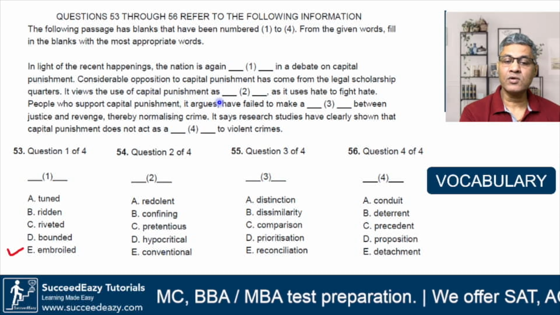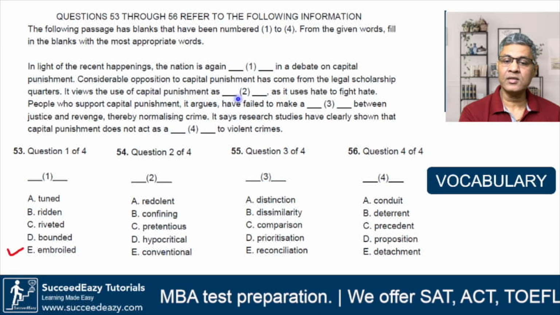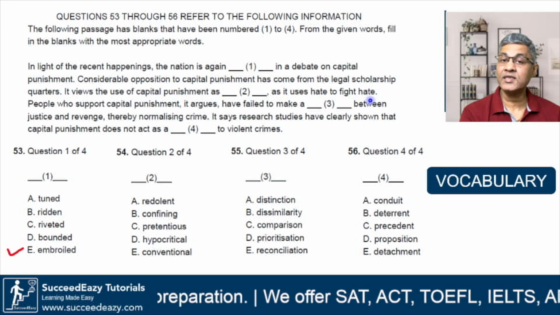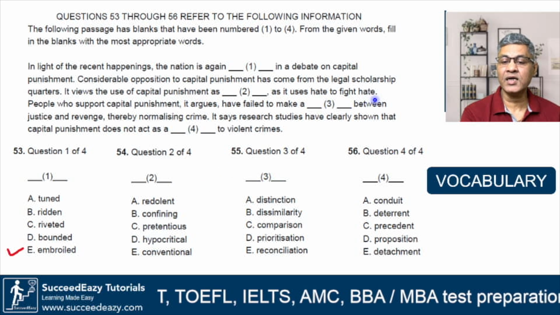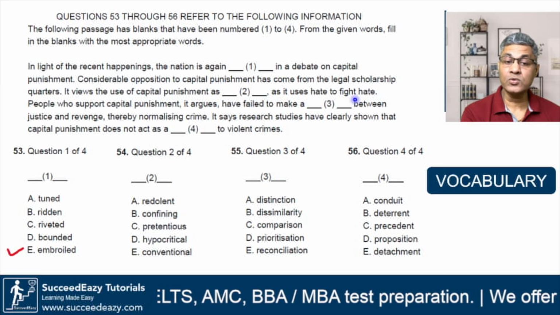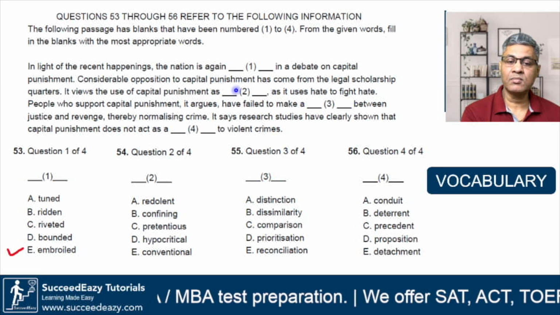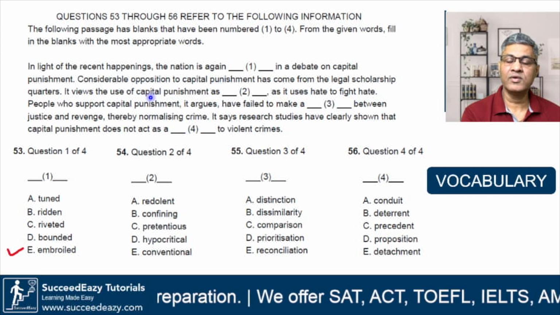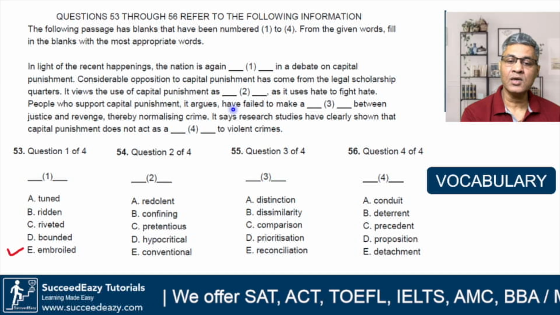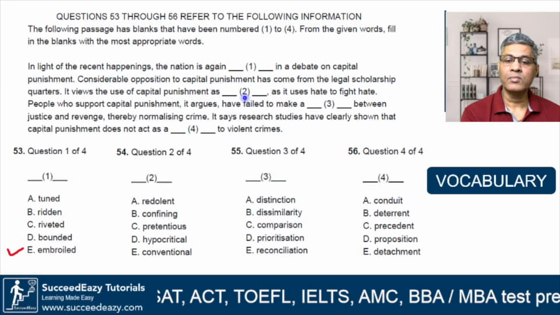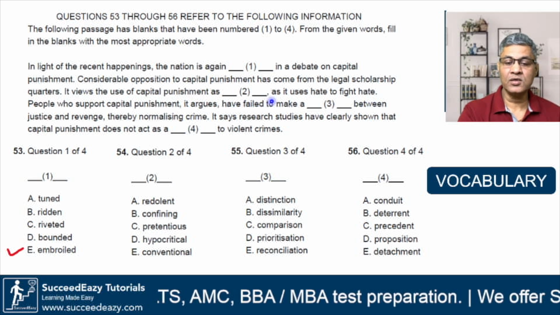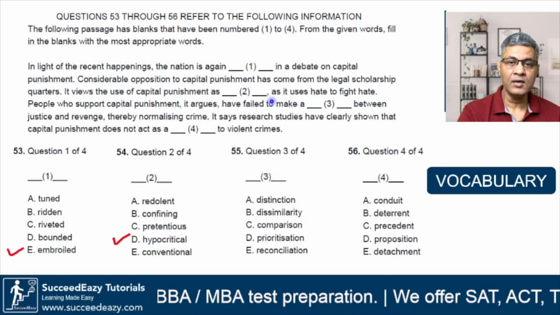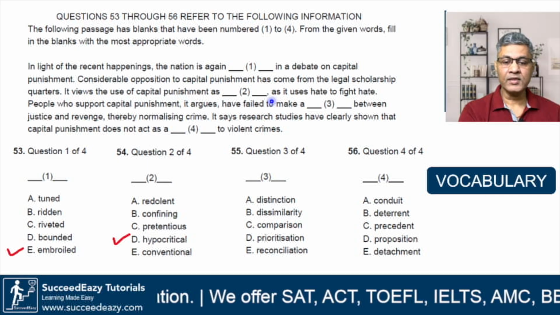So it views the use of capital punishment as hypocritical, as it uses hate to fight hate. Meaning you may say that it is not okay to use hate against hate, but actually you do, and that is the meaning here: when you promote capital punishment, you are being hypocritical because you are using hate to fight hate. That's the meaning. So here we will go with option D, that is hypocritical. Let's look at the next question.